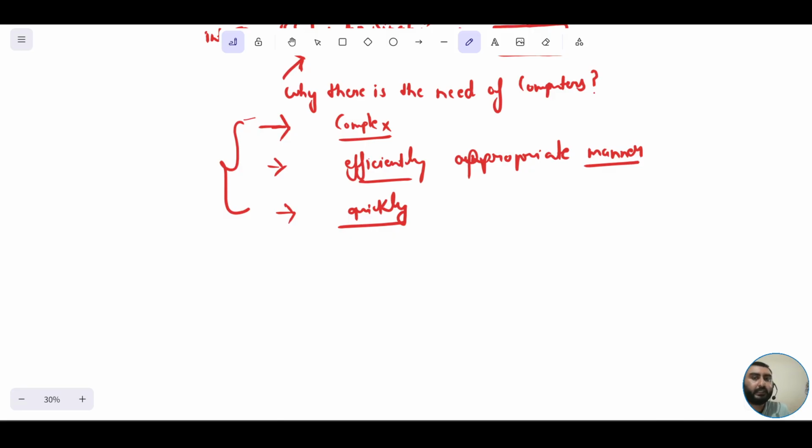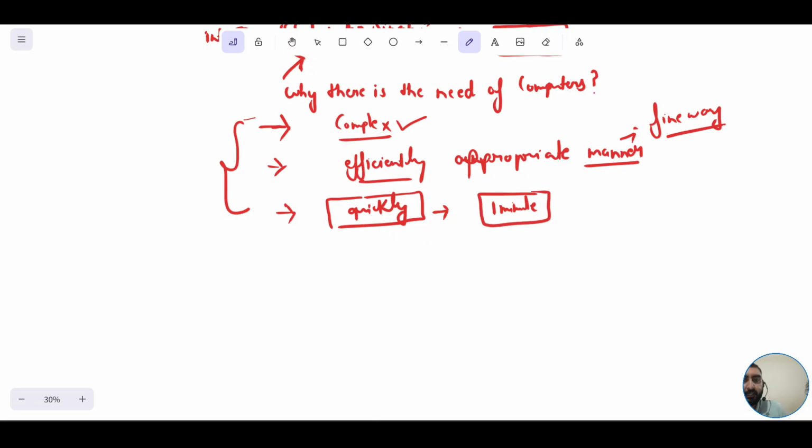Computers basically turn complex questions into simple answers. They could efficiently solve the problem in a more fine way. We can get the solution with the help of computers, and that too so quickly. If we talk in context of humans, maybe a human takes around 1 minute to solve a particular problem.